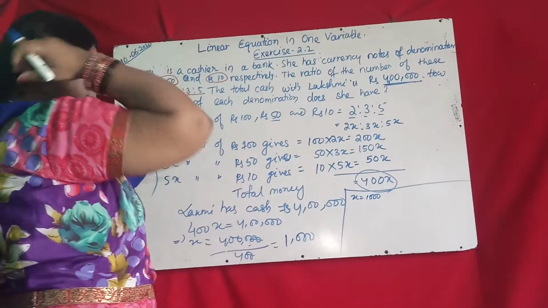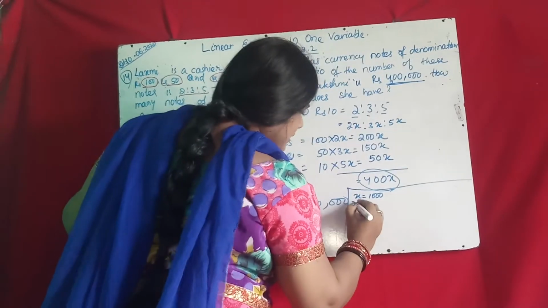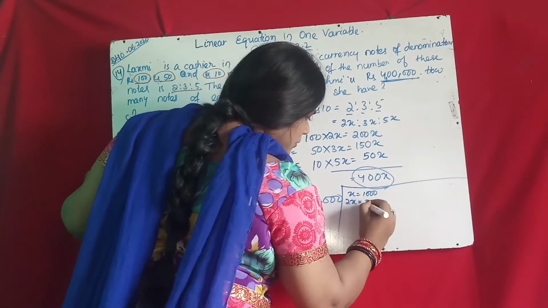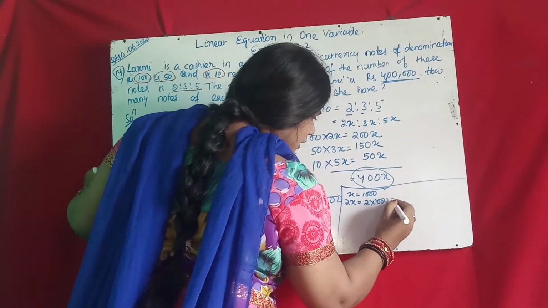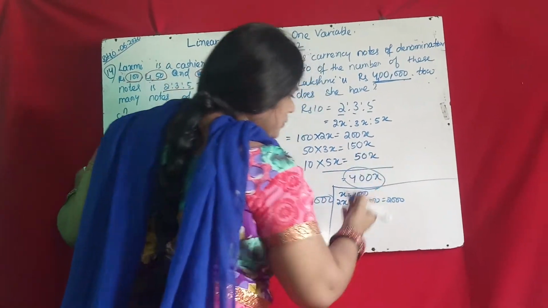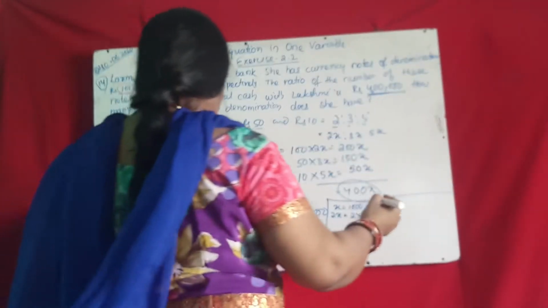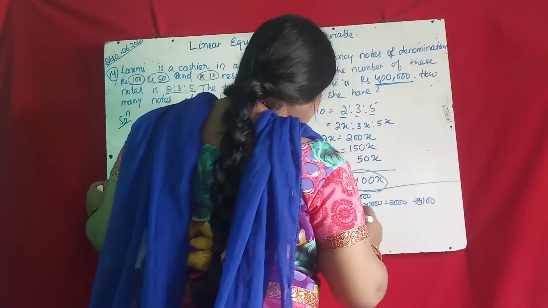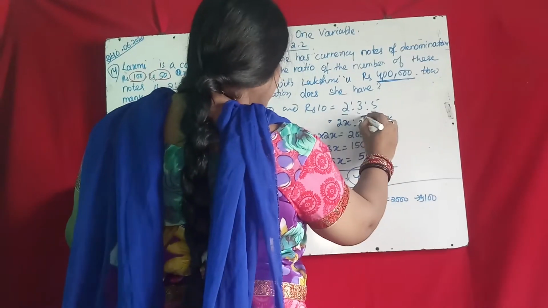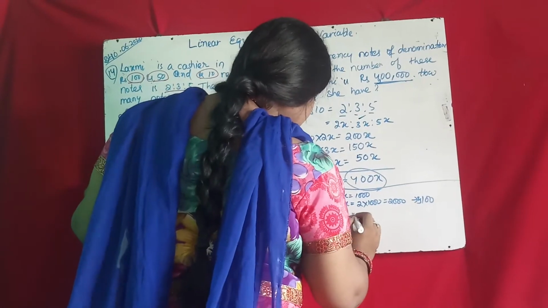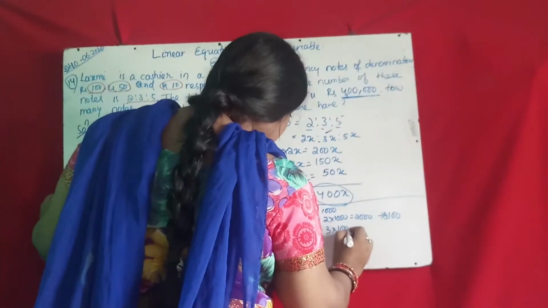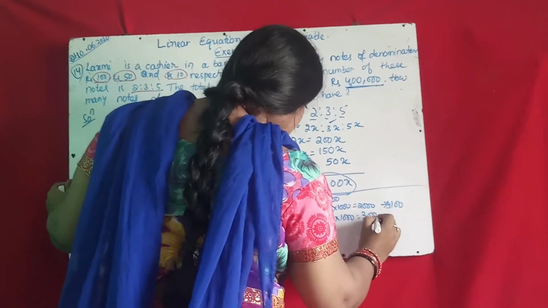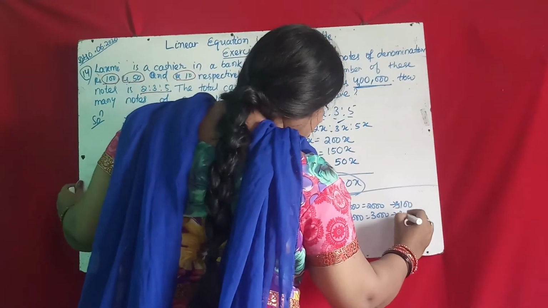So we got x equal to 1,000. That means 2x equal to 2 into 1,000, that is 2,000 notes of 100 rupees. Then 3x equal to 3 into 1,000, 3,000 notes of 50 rupees.